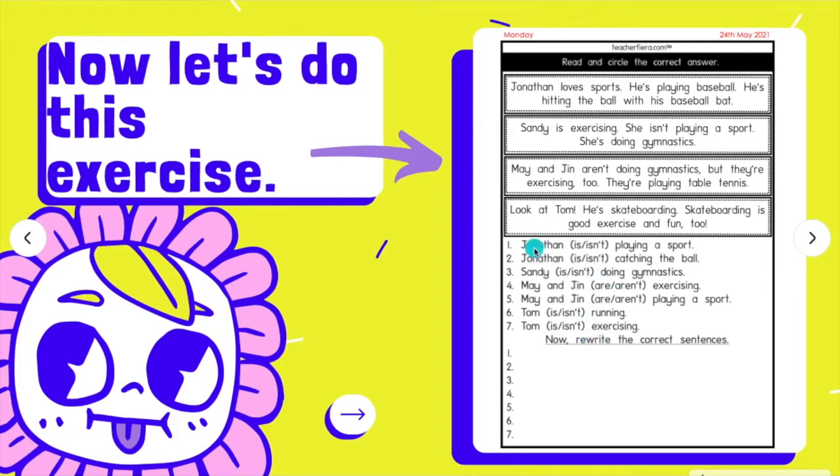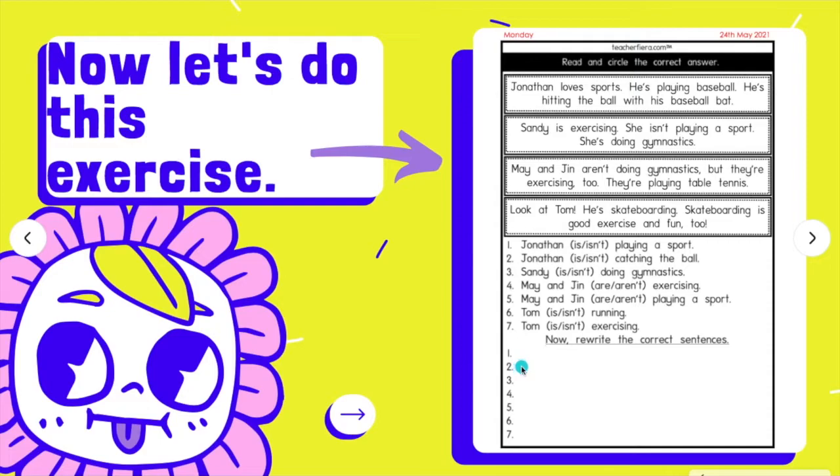Alright, after you have done all 7 sentences down here, now you need to rewrite the correct sentences. It is very easy. The first example, just copy back the sentence here. Jonathan is playing a sport. The word in bracket here, you don't have to copy everything, just write the correct one.